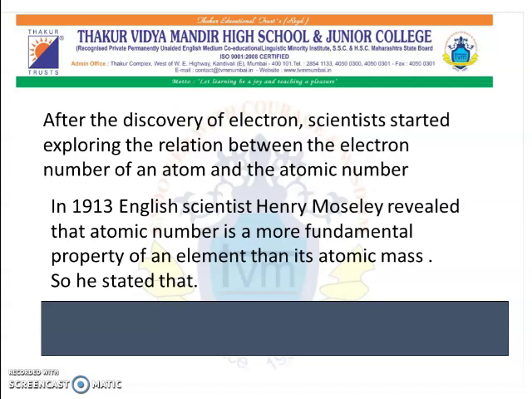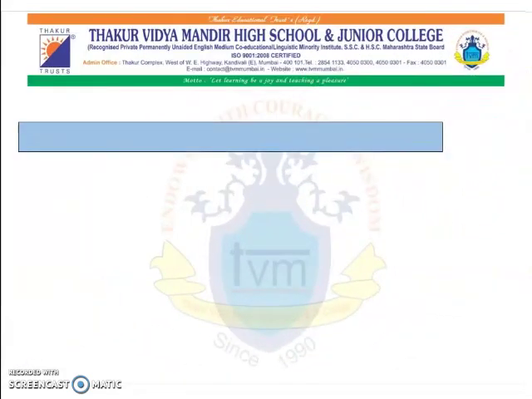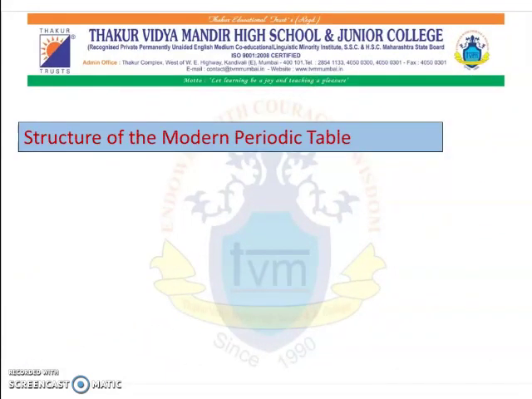So, he stated that properties of an element are periodic functions of their atomic number and not atomic mass. According to him, he has prepared a table which is called as modern periodic table.